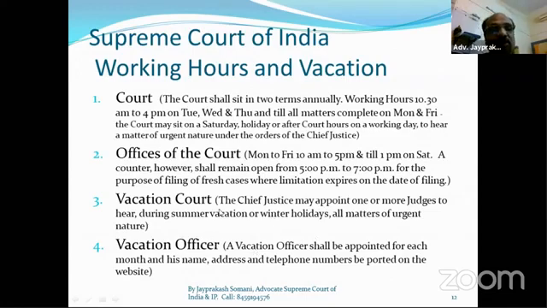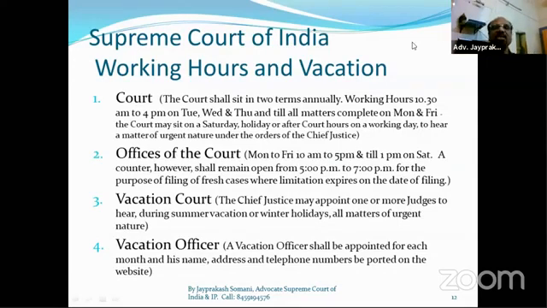So that is it. The vacation court is there, and the vacation officer is also appointed by the Chief Justice of the Supreme Court. All the management of the Supreme Court is always under the guidance of the Chief Justice of India. So the Chief Justice has greater responsibility, and that chair is a very nice chair, but a very responsible chair, and they have so many responsibilities.